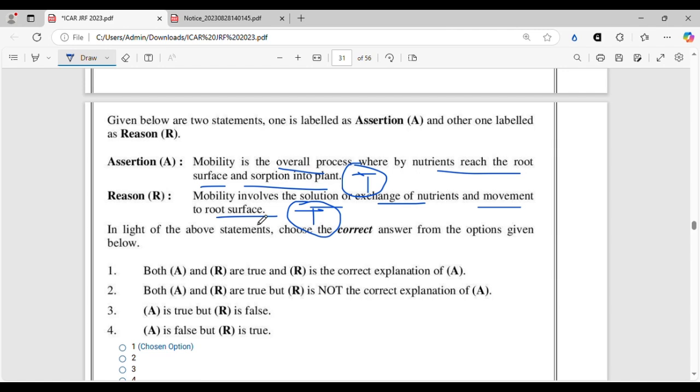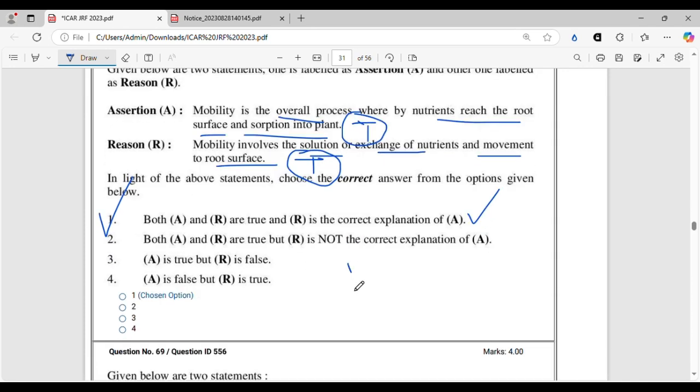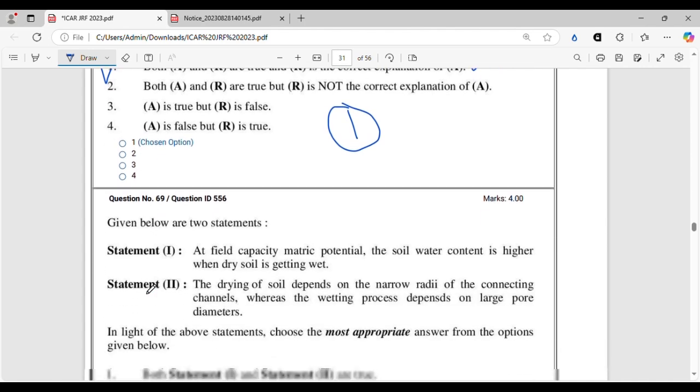You can see mobility involves the solution of exchange of nutrients and movement to root surface because mobility is the overall process whereby nutrients reach the root surface and sorption into the plant. So option 1 will be the correct option where both A and R are true and R is the correct explanation of A. All right, let's move on to the next question.